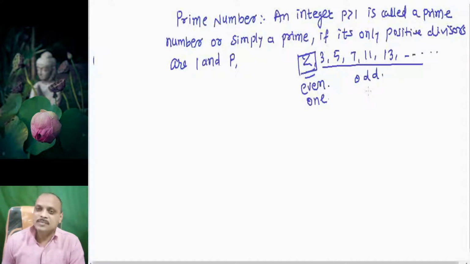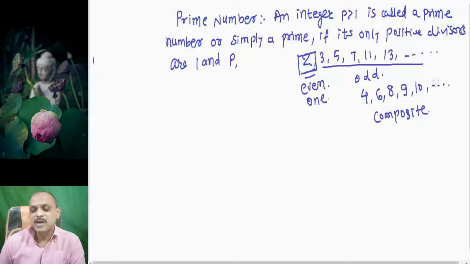The remaining numbers are called composite numbers, for example 4, 6, 8, 9, 10 and so on. Those numbers which are not prime are called composite numbers. If we see the list of prime and composite numbers, we can see that 1 is not a member of either, and therefore 1 is neither a prime nor a composite number.